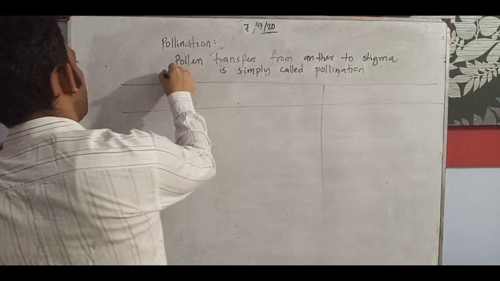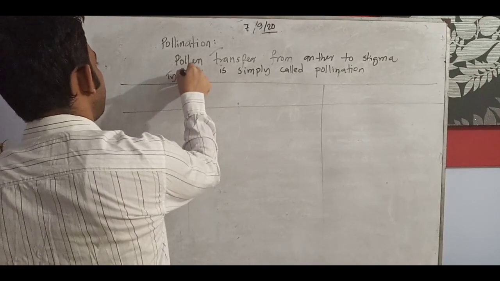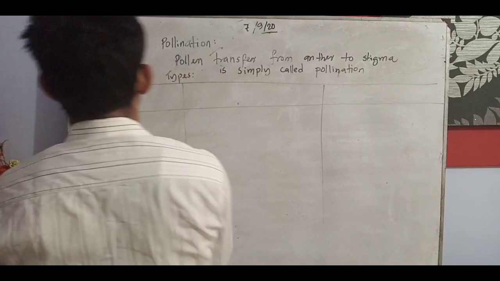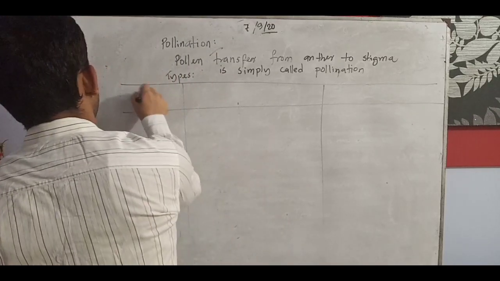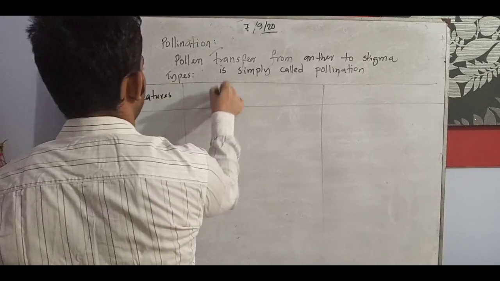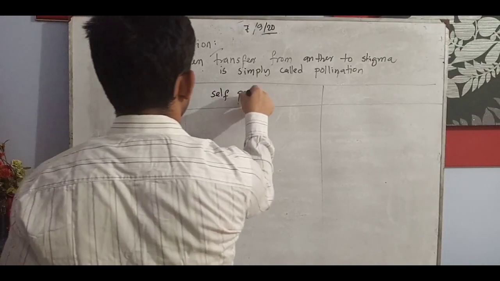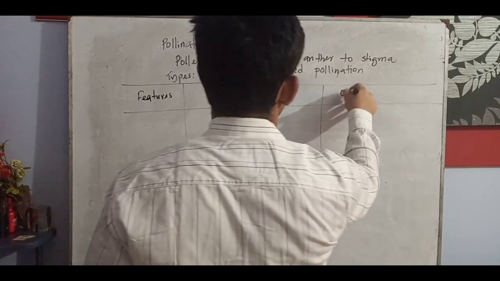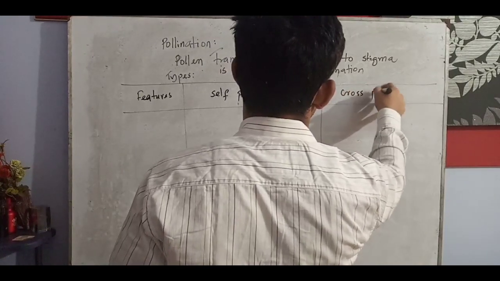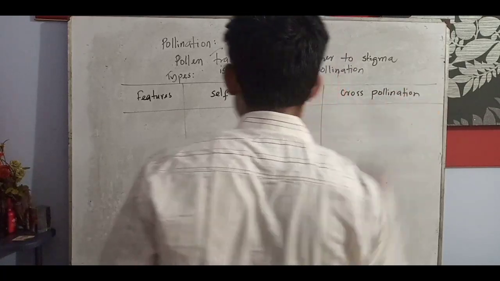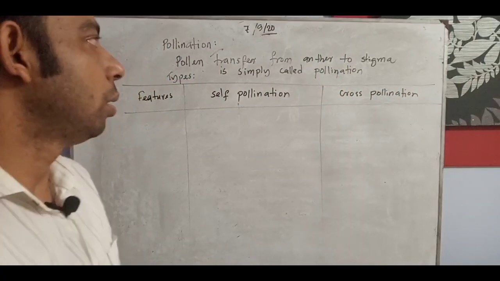Types. This is now types. We try to learn about the types of pollination on the basis of the features: self-pollination and cross-pollination.